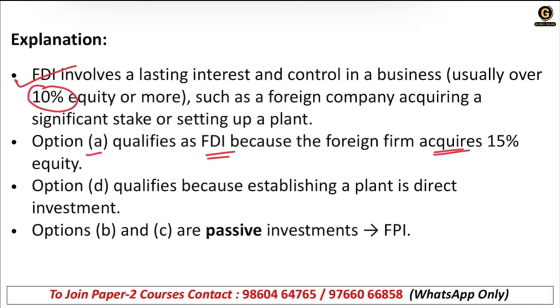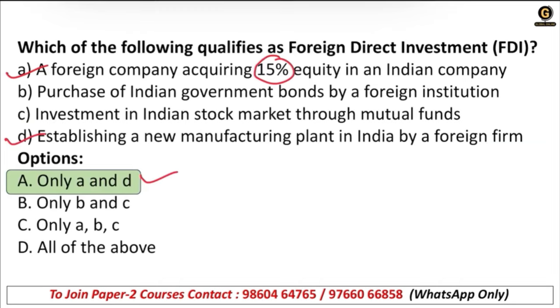Option D qualifies because establishing a plant is direct investment, right? And B and C are passive investments. These are not FDI, but are called FPI, right? But the question was asking for the options which qualify as FDI. So only A and D qualify as FDI, correct? Because one has 15% investment and the second is actually establishing a manufacturing plant, correct?